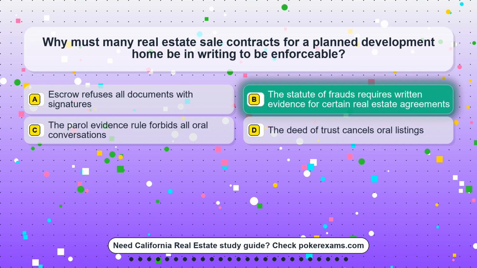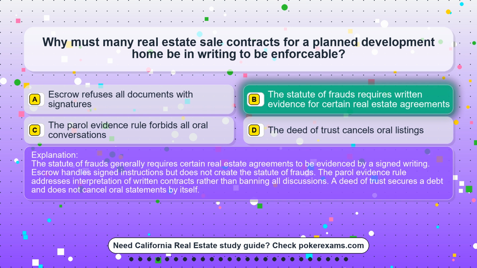The correct answer is option B. The statute of frauds requires written evidence for certain real estate agreements. The statute of frauds generally requires certain real estate agreements to be evidenced by a signed writing. Escrow handles signed instructions but does not create the statute of frauds. The parole evidence rule addresses interpretation of written contracts rather than banning all discussions. A deed of trust secures a debt and does not cancel oral statements by itself.